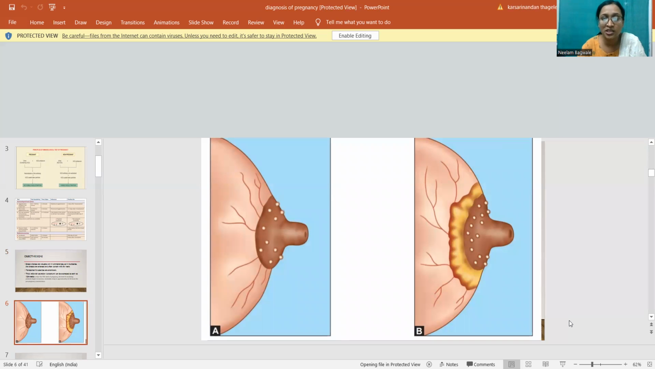So these are the changes in the breast. Here are the Montgomery tubercles and enlargement of the breast and nipple.